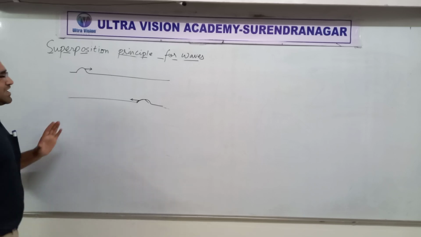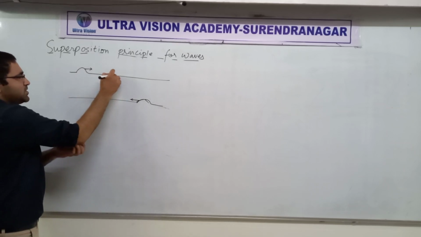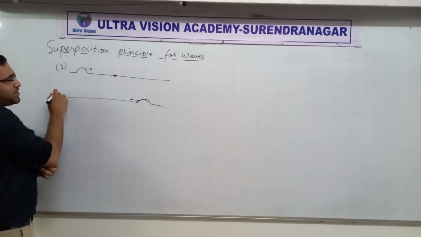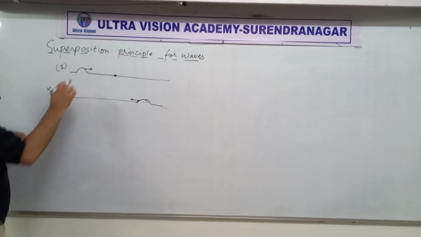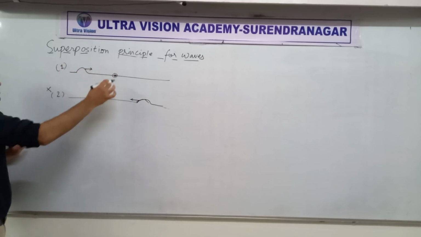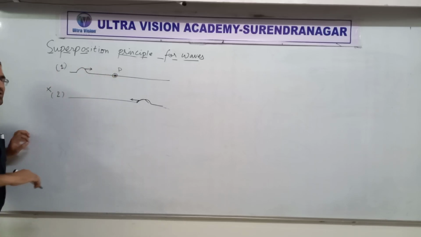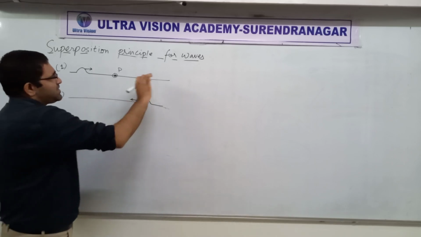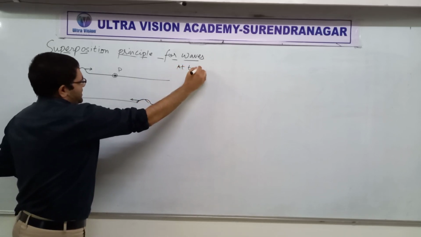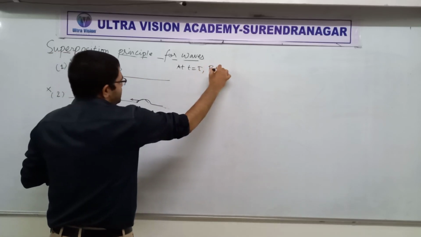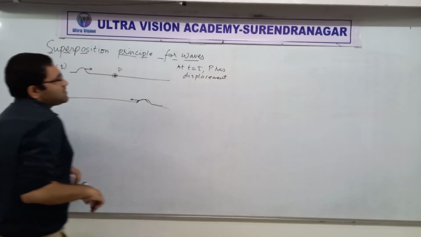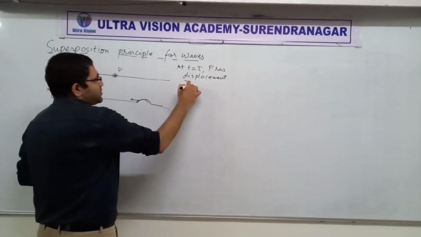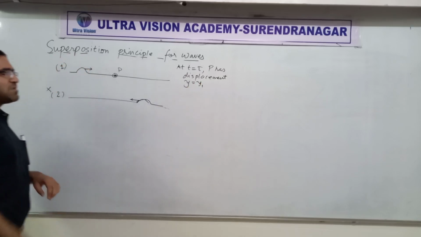Right? And they are such that suppose if there was only first wave pulse and not the second, okay? For the time being, let's say there is only first wave pulse. Suppose there is only the first wave pulse arriving at the point P. Then at some particular time t equal to t, it reaches P and P has displacement y equal to y1.